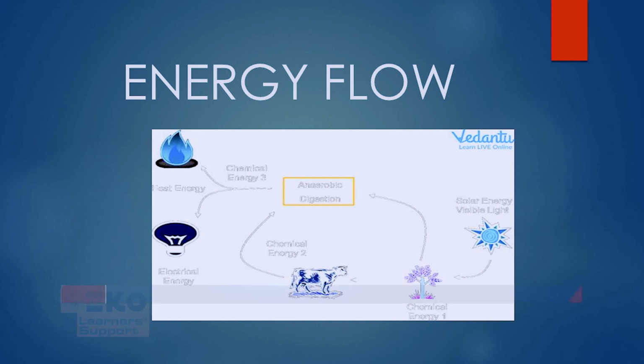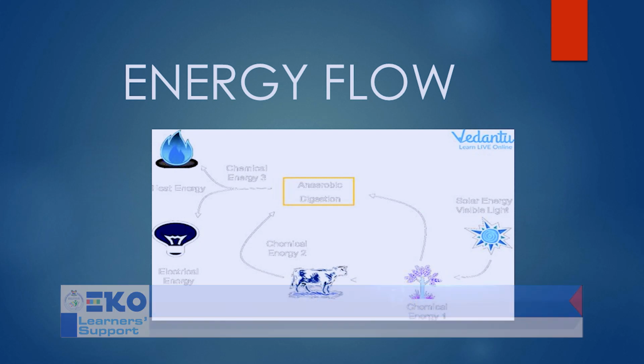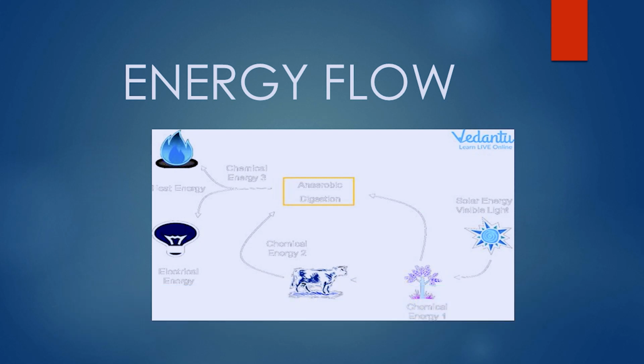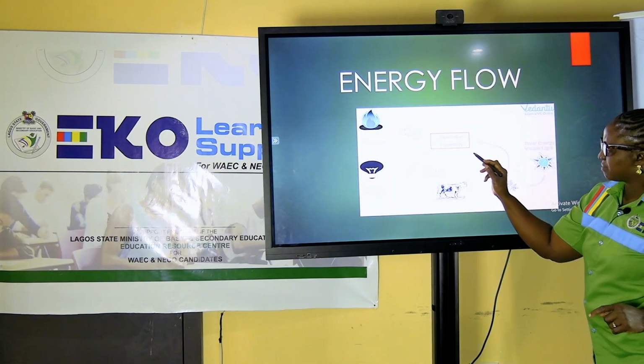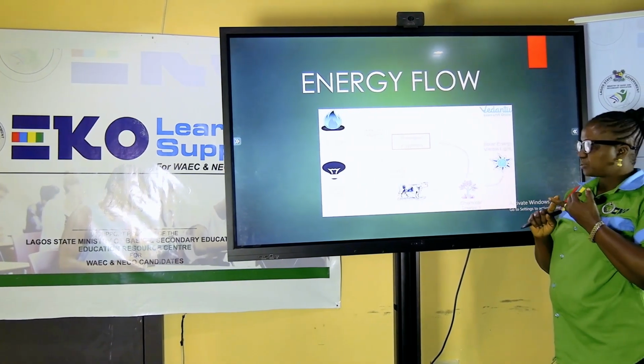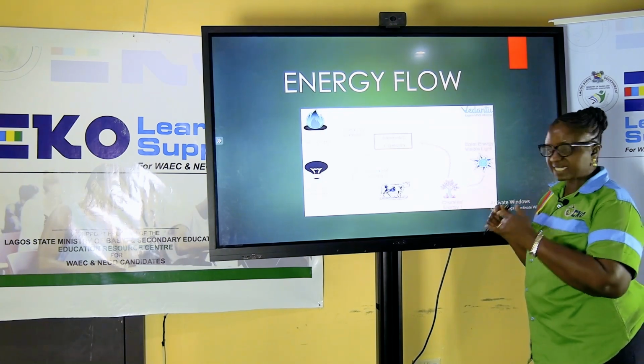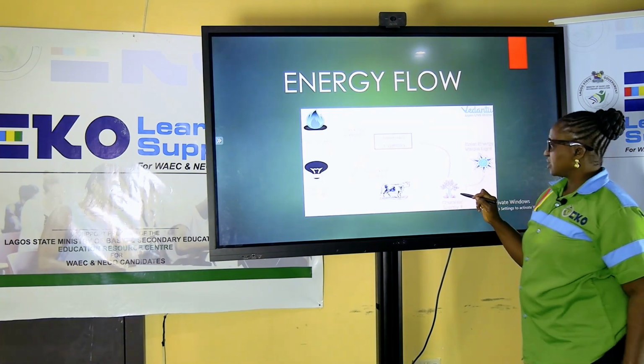The plant traps this light to produce food. You can see plants here. And when this energy gets into the plant, it forms chemical energy. Plants respire, they carry out various activities of life, processes of life. And from there, they are able to carry out digestion, they carry out respiration. And through this, energy is being transformed.